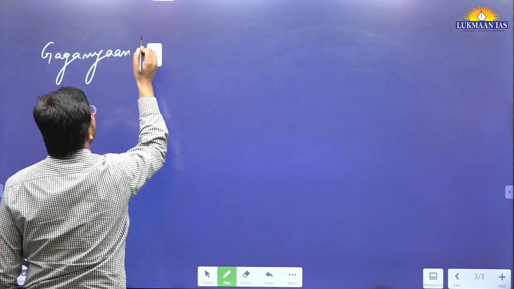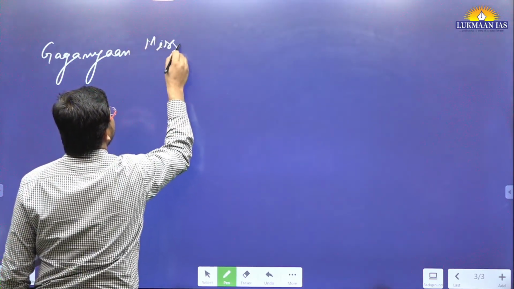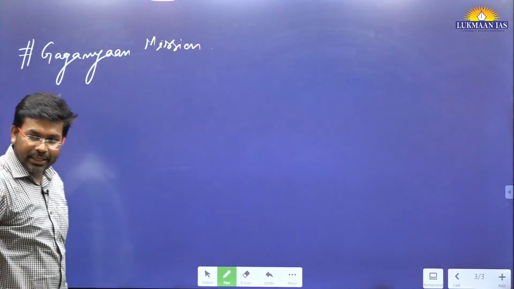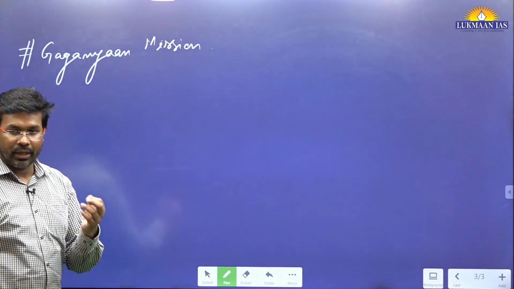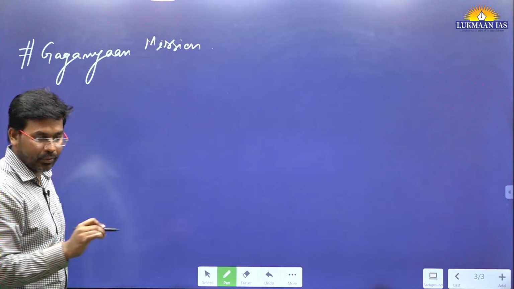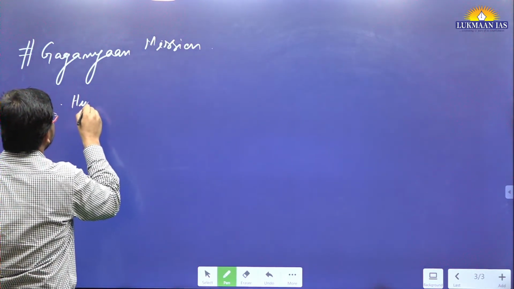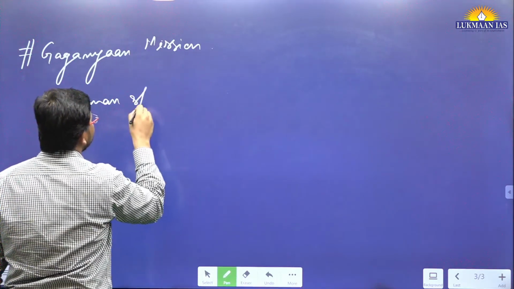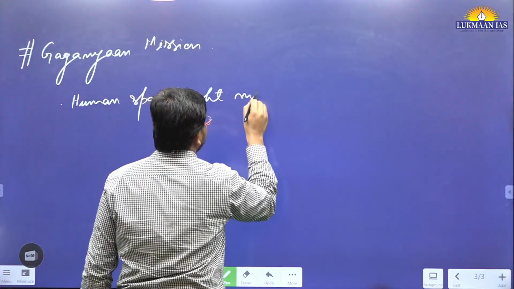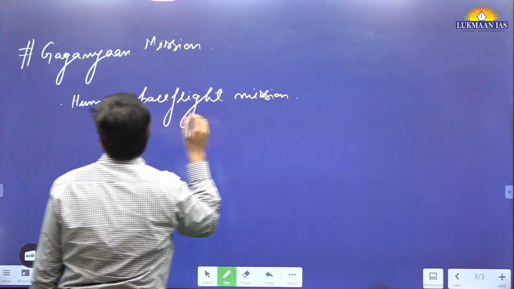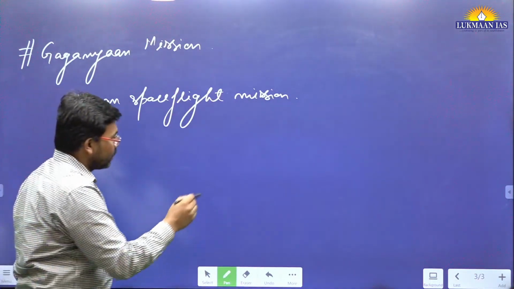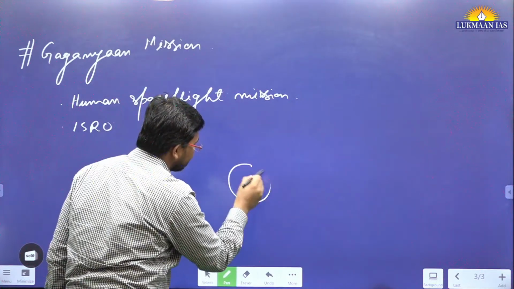Gaganyaan mission. So what is the Gaganyaan mission? It's a technology mission, and in this particular mission we want to send human beings. This can also be said to be a human space flight mission, and this mission is going to be launched by the Indian Space Research Organization. So let us consider this is Earth, right?